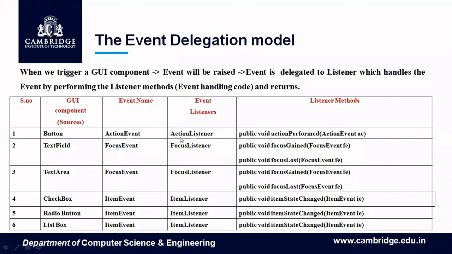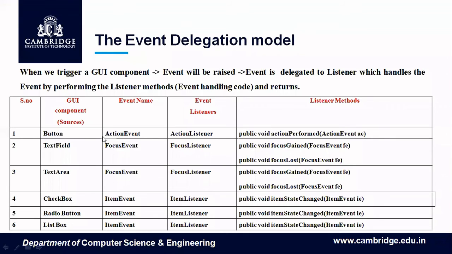This will be implemented by whom? Action listener. Action listener will have a method called action performed. You are expected to know this. Button means action event. Action event means action listener should be implemented. Within action listener, there is only one method which is called action performed. Whenever you trigger a GUI component, an event will be raised. The event is delegated to the listener, which handles the event by performing the listener methods. Performing the listener methods is nothing but the handling code, and then it returns to whoever called it. So: button, action event, action listener, public void action performed. You are expected to know this. Then only are you able to write event handling code for a button.